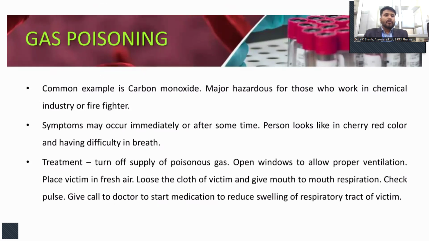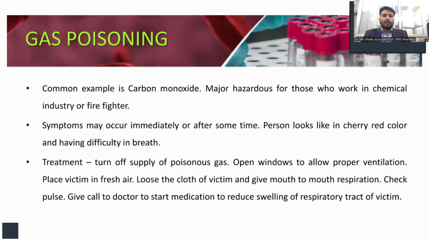There is one more term, that is gas poisoning. What is gas poisoning? A common example is carbon monoxide, a major hazard for those who work in the chemical industry or firefighters. Symptoms may occur immediately or after some time. The person looks cherry red in color and has difficulty in breathing. So what are the treatments?